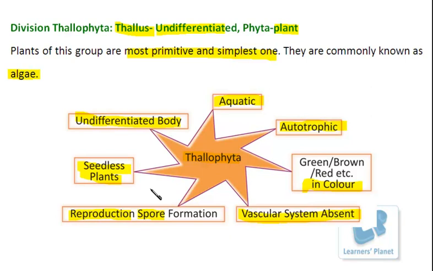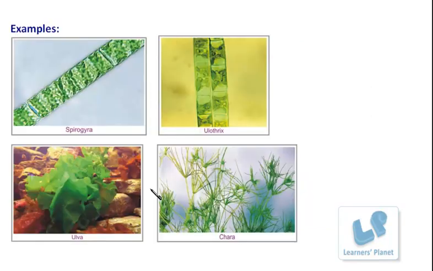Now to explain more about it, I can show you some pictures. I will give you some examples so that these characteristic features become very clear to you, so that you are able to identify the plants present in your surroundings, and which group or plant will come under this particular category, right?